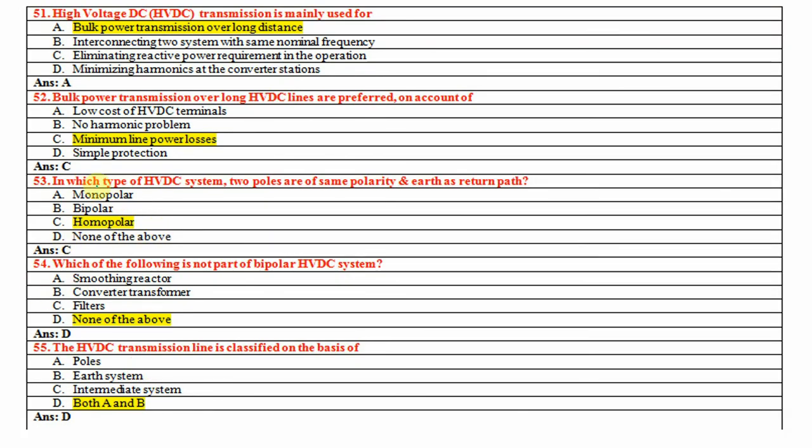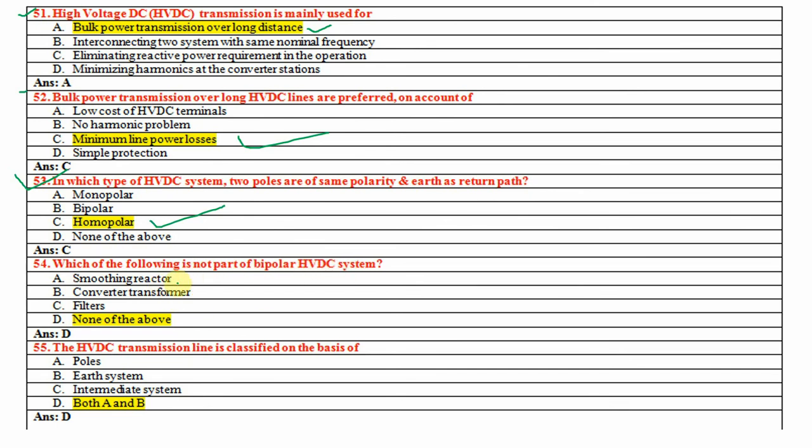High voltage HVDC transmission is mainly used for bulk power transmission over longer distances. 52, for bulk power transmission over long distances, HVDC lines are preferred on account of minimum power losses. 53 question, in which type of HVDC system are two poles of the same polarity with earth as a return path? That is called homopolar. Which of the following is not part of a bipolar HVDC system?